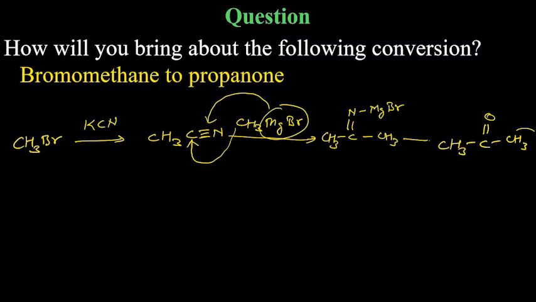Then after that, you will do acidic hydrolysis, and this NMgBr group will get converted to oxygen. Memorize this conversion, extensively used in questions in board exams. The last part is very important, the last step.